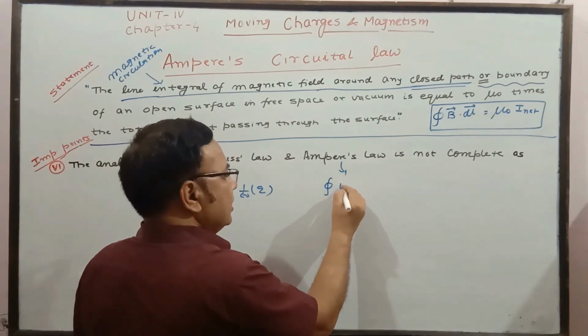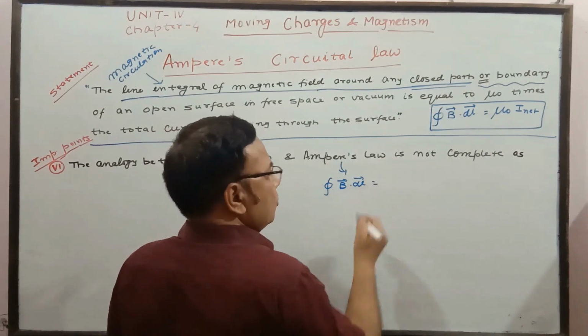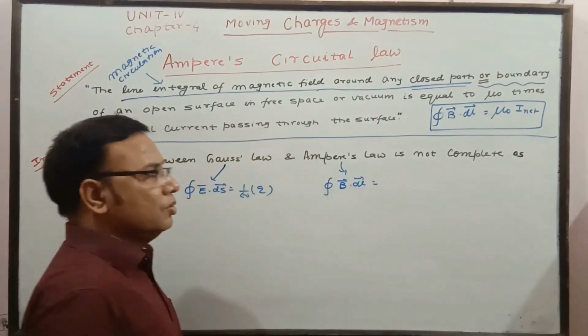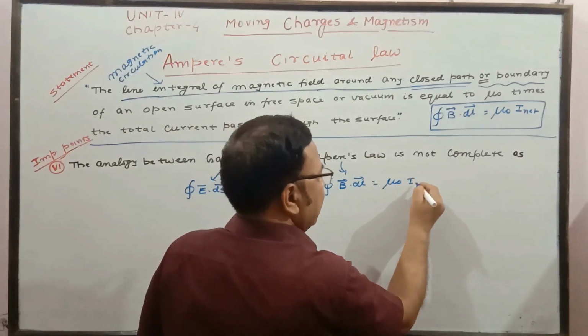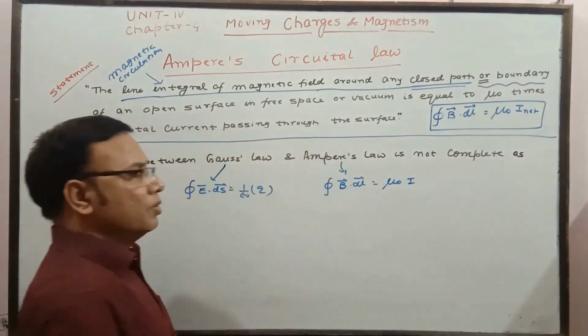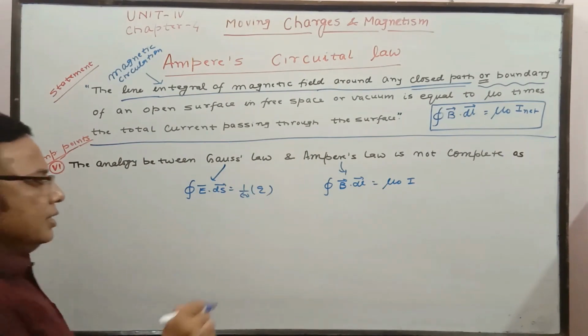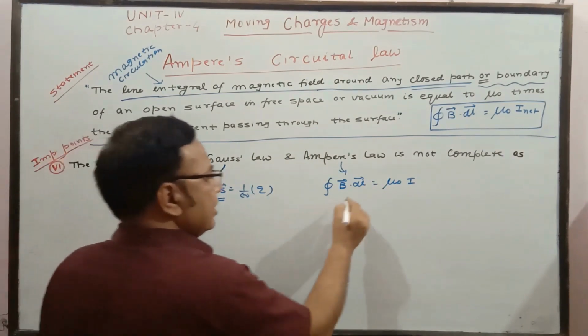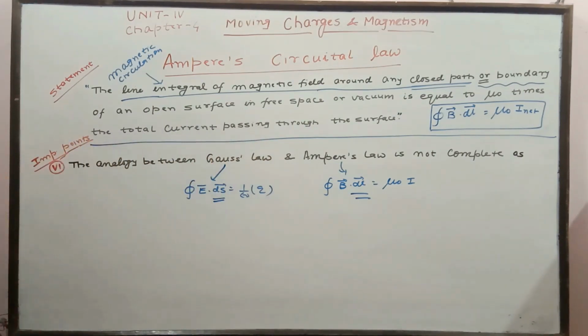It is B dot dl. The line integral is equal to, what is that? The relation you know how to find out: mu naught times I net. So this is mu naught I net, that is within the boundary, piercing the surface of the closed boundary. So here the surface integral is there, and here the line integral is there. Some other words may be used for this. So this one must know the explanation.